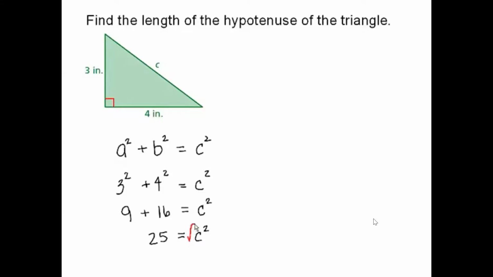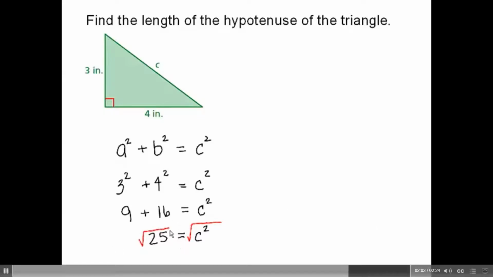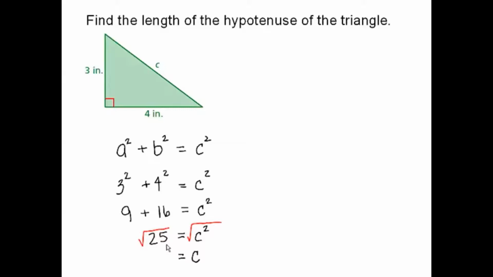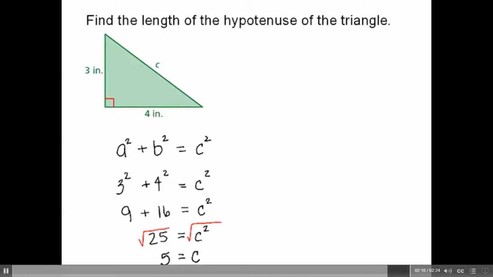So we take the square root of C squared and the square root of 25. This gives us C, and what number multiplied by itself gives us 25? The answer is 5. So we found that C is equal to 5. So the length of our hypotenuse is 5 inches.